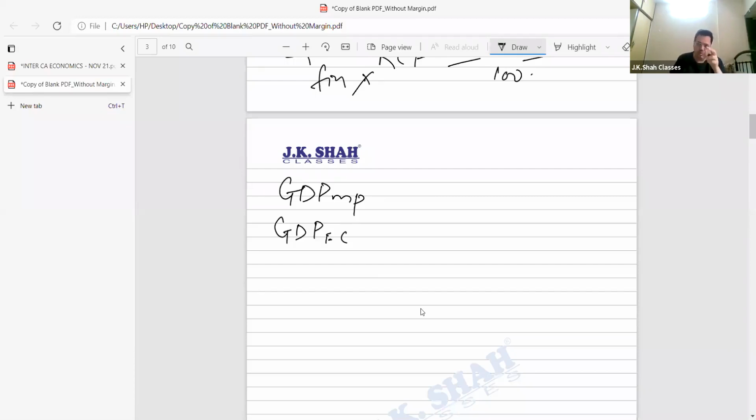Factor cost would mean how much is the cost incurred to produce that commodity. So take a small example. Suppose one of you students go to a particular chemist and you want to buy some medicine. There the chemist says MRP rupees 100, local taxes extra. Fine. So, bacha, if I go to buy that medicine, MRP rupees 100, local taxes extra, I ask him how much. He tells me 105 rupees.